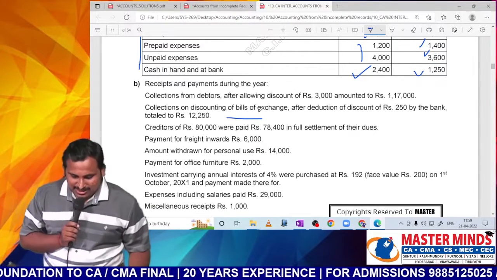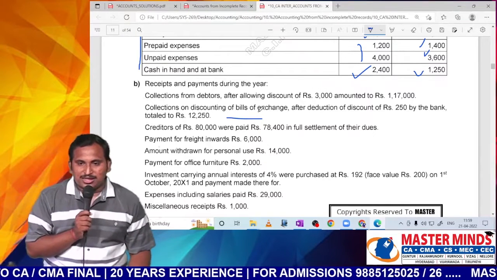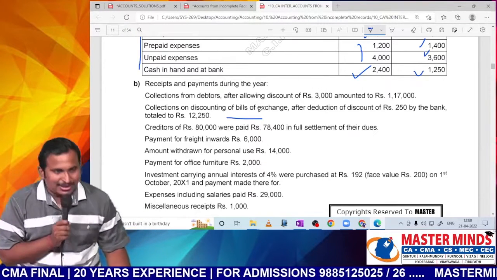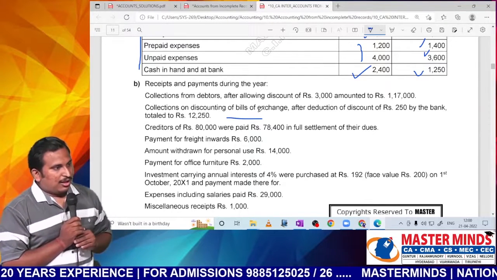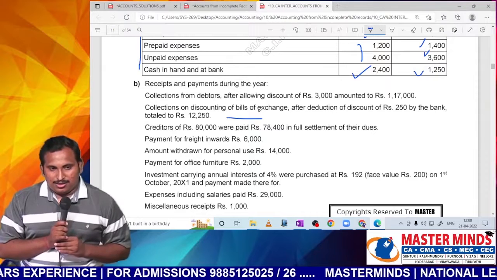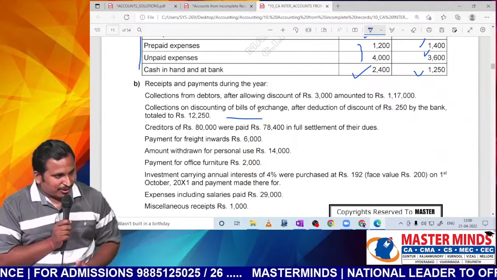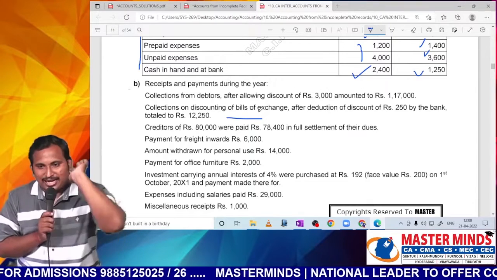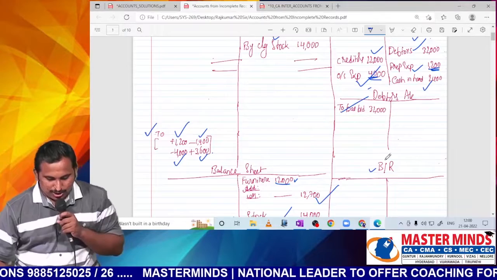Collection from debtors after allowing discount of 3,000 amounted to how much, sir? 1,17,000. Can you tell me the entry for this? Bank account debit 1,17,000, discount account debit 3,000, to debtors 1,20,000. So what we will do? Post to the debtors account.